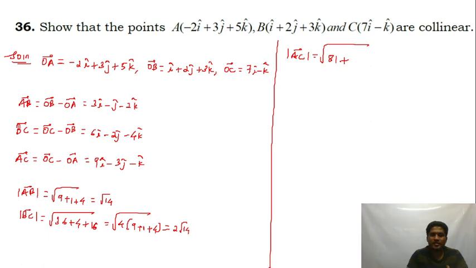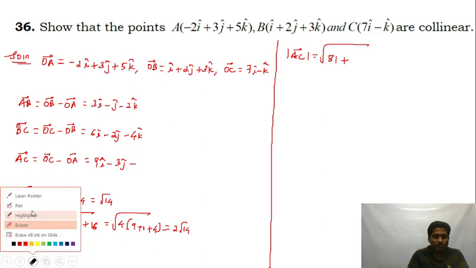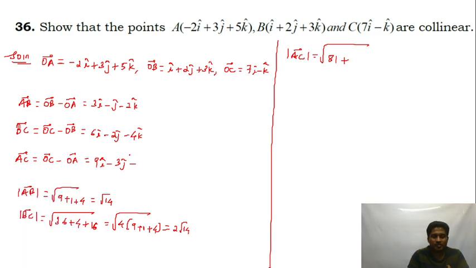OC minus OA, right? So it should be 6. If you make an error, you will come to know because you're supposed to prove it. Minus K minus 5 is minus 6. Now this is 9 plus 36. So I'm going to take 9 out. So you get 9 plus 1 plus 4. So that's equal to 3 root 14.